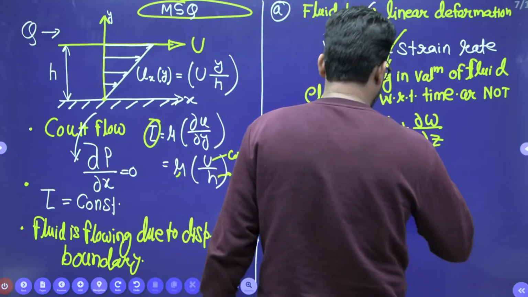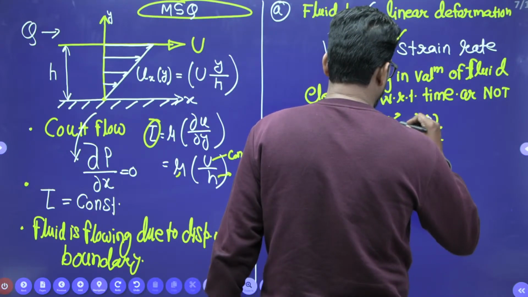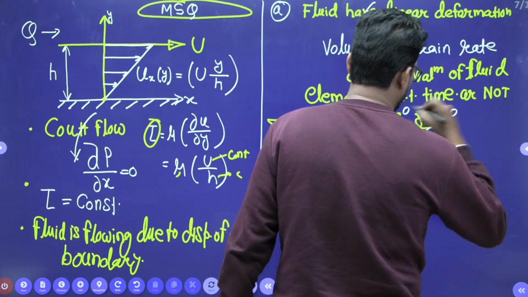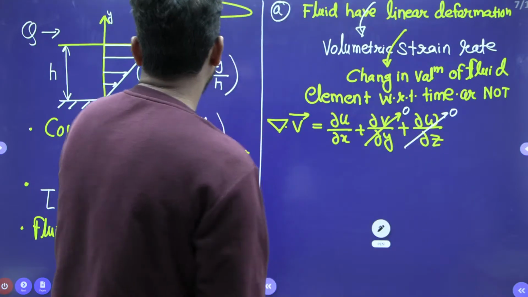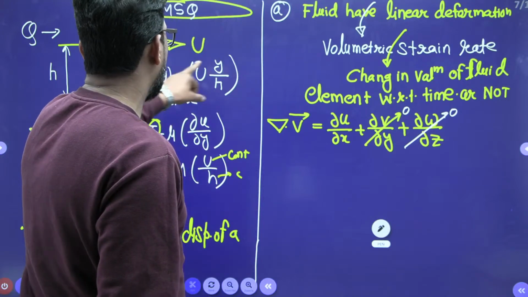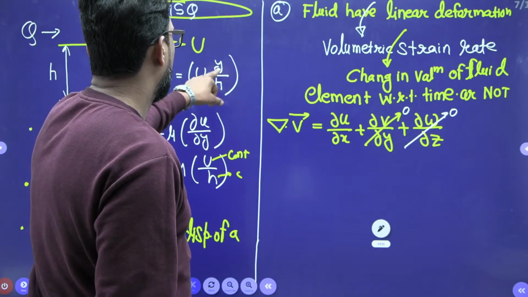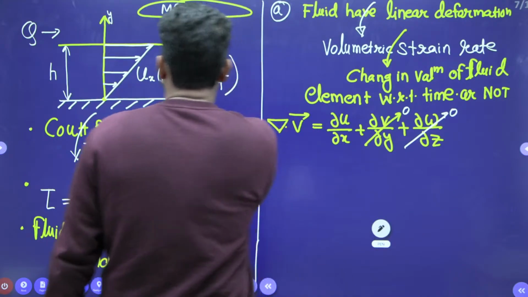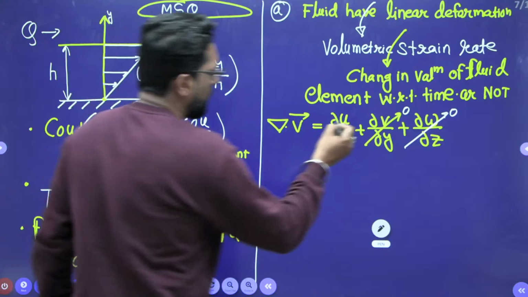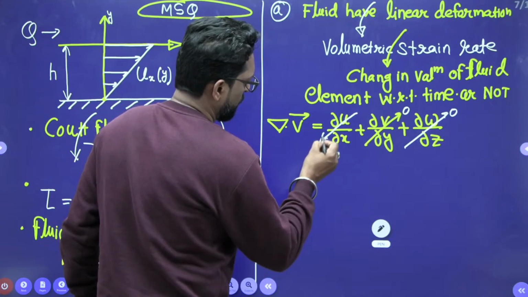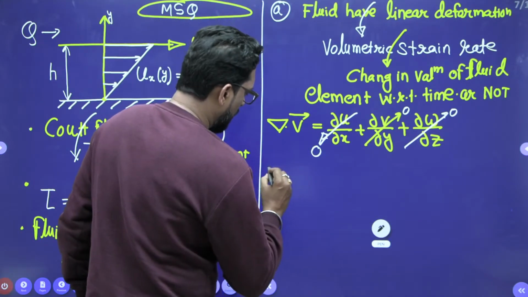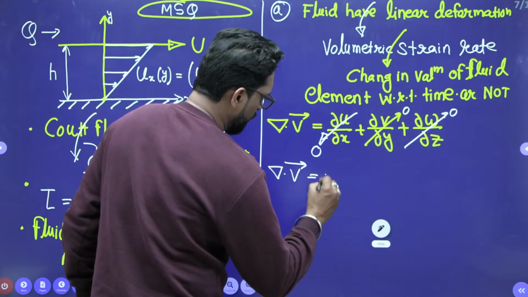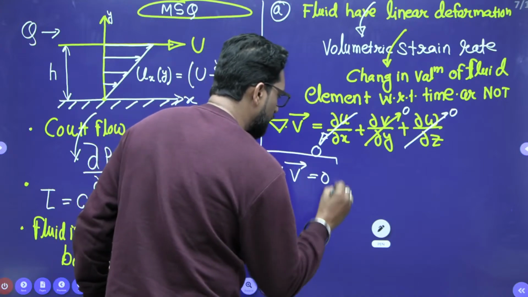So this value is 0 and this value is also 0. Why? Because U is a function of Y only, so there is no V in 1D flow. And U is a function of Y, so it is also 0. So del dot V is equal to 0.